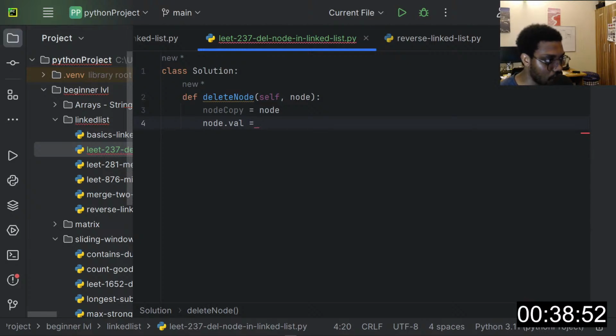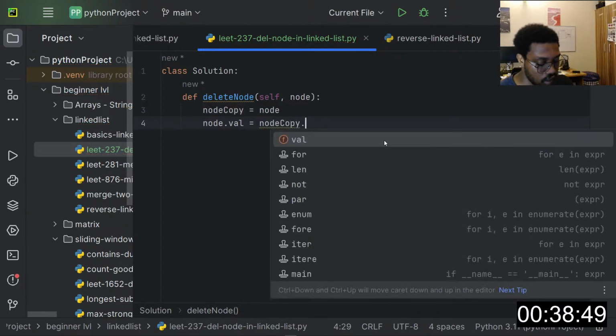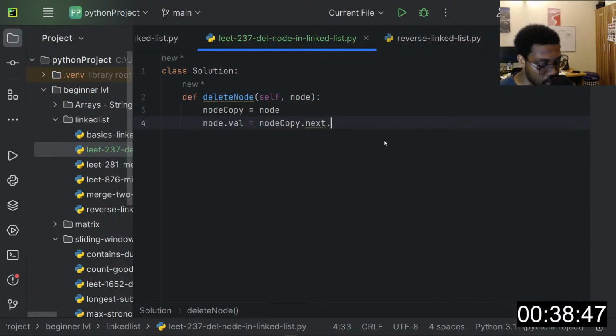So I'll say node copy dot next dot value.